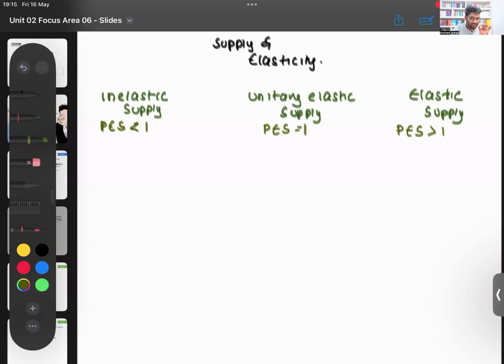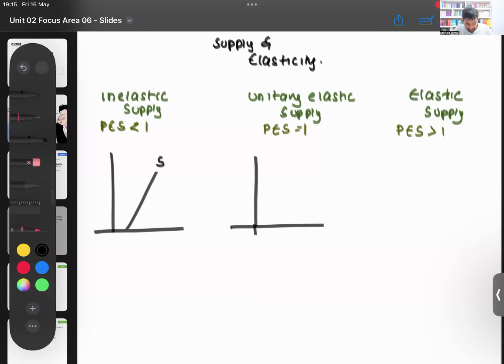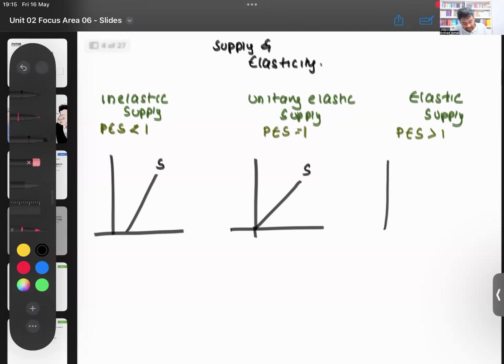So now, Lamai, we'll look at the curves. If you look at an inelastic supply curve, how does your curve look like? Supply curve looks like this. Okay, a very steep supply curve. For a unitary elastic supply curve, Lamai, how does your curve look like? It looks like this, goes right from the origin. And then for an elastic supply curve, how does your supply curve look like?